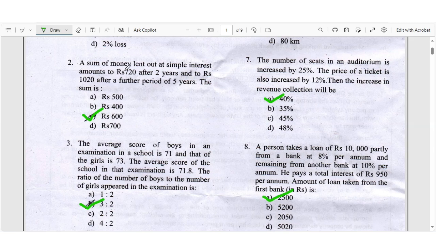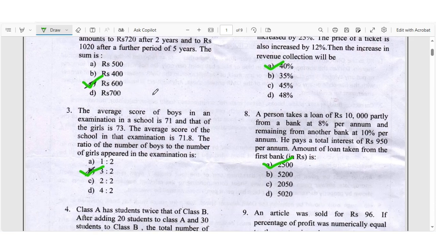Question number 2: A sum of money lent out at simple interest amounts to Rs 720 after 2 years and Rs 1020 after a further period of 5 years. The sum is? Right answer will be Rs 600.